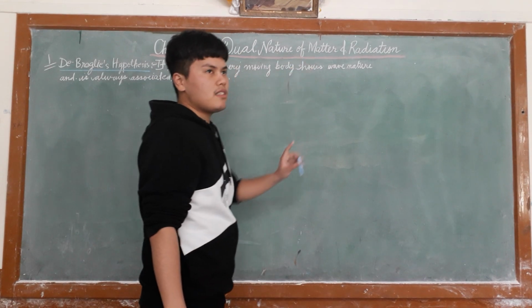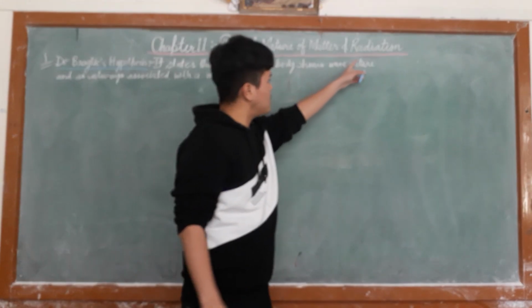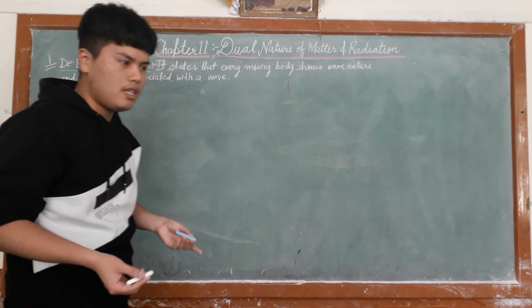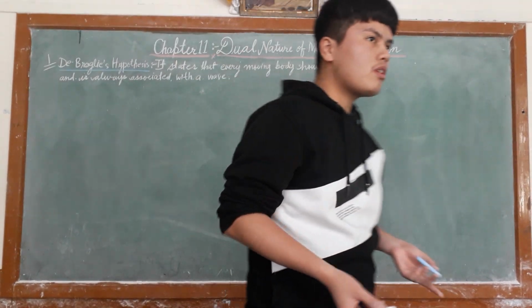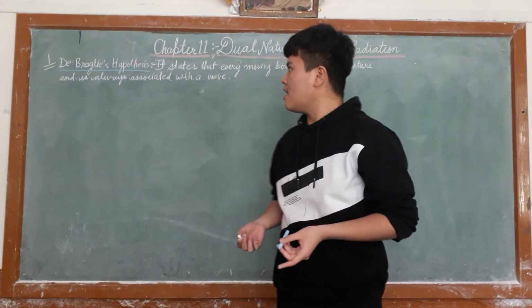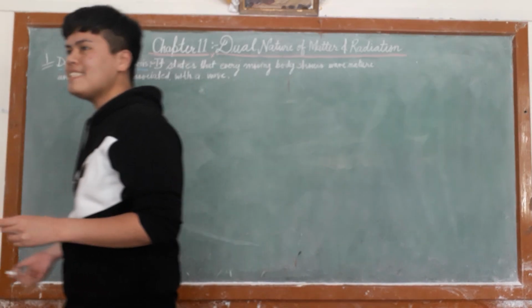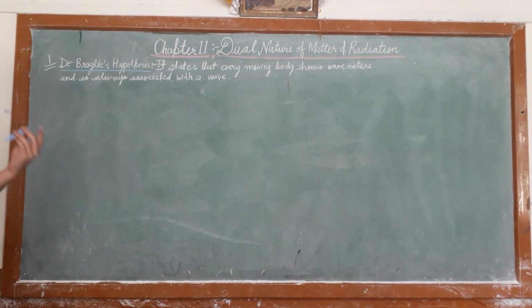So de Broglie's hypothesis is the wave nature of matter. De Broglie was a scientist who gave this law and hypothesis. It states that an object is a particle, but an object is also a wave.